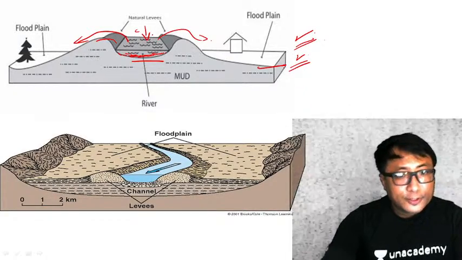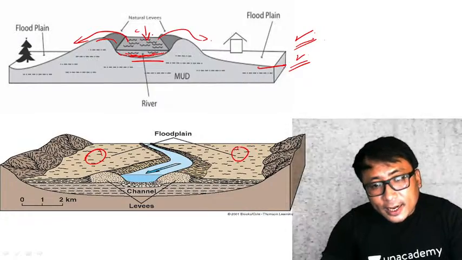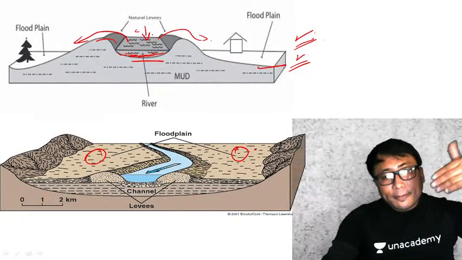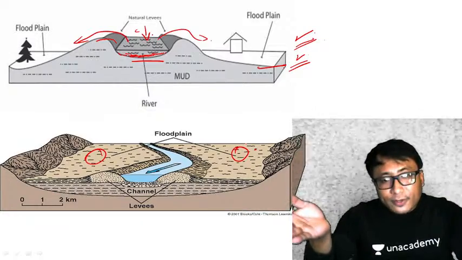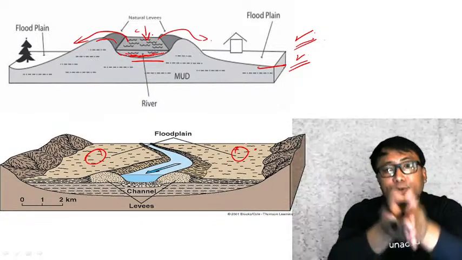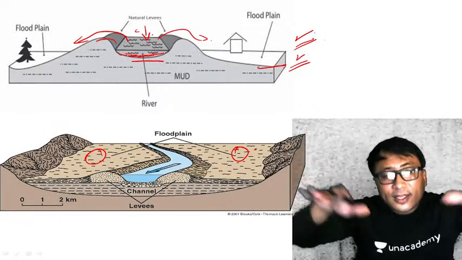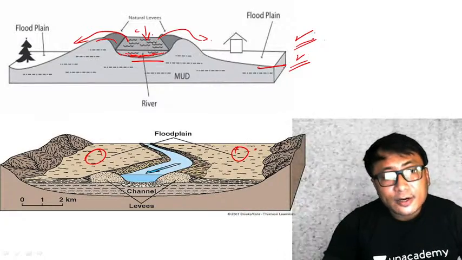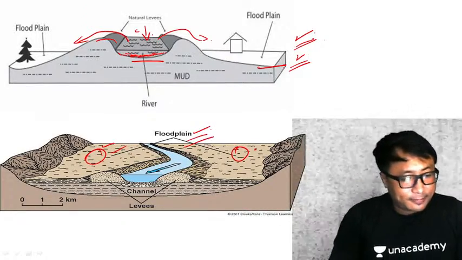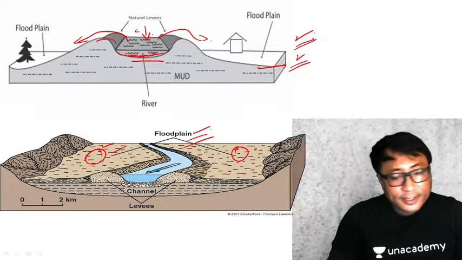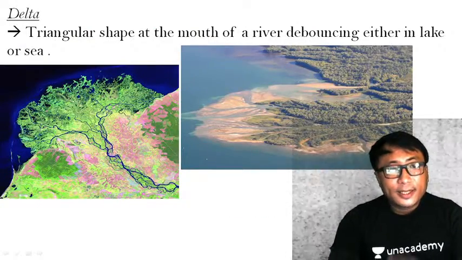Clear? So this area, during the summer season, where a river spills out of its own course and goes to the surrounding region, flooding the surrounding region, is known as floodplains. Okay, floodplains. Clear? These are known as floodplains.